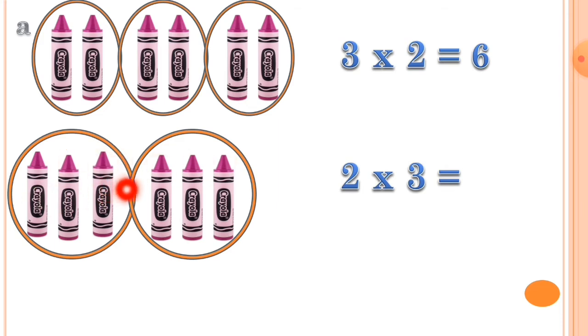Here in group 1 we are putting 3 crayons. In the second group we also put another 3 crayons, and 2 3s is equal to 6. Here we can write 3 2s are 6, and here we can write 2 3s are 6. These are 2 different ways to arrange the crayons. This way we can make the groups and write the multiplication fact.